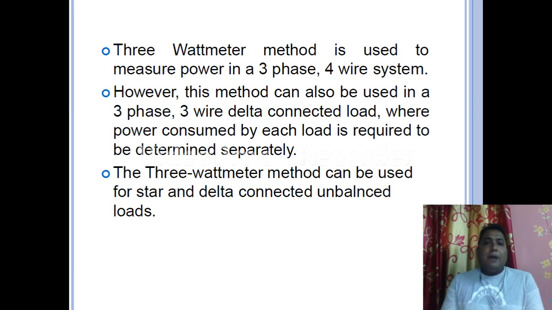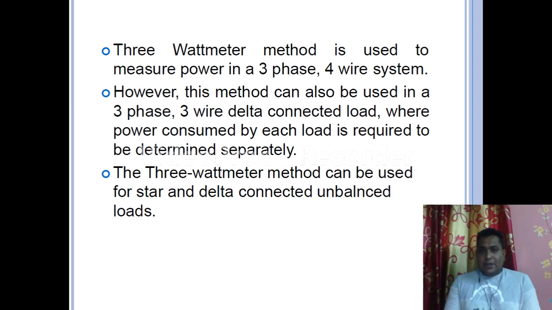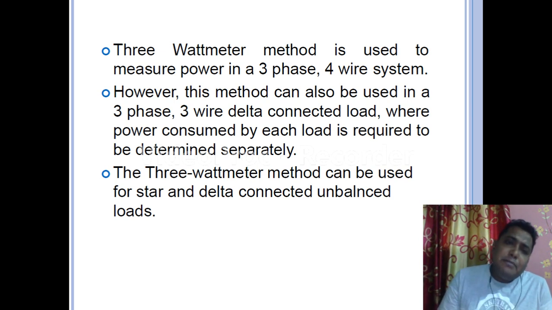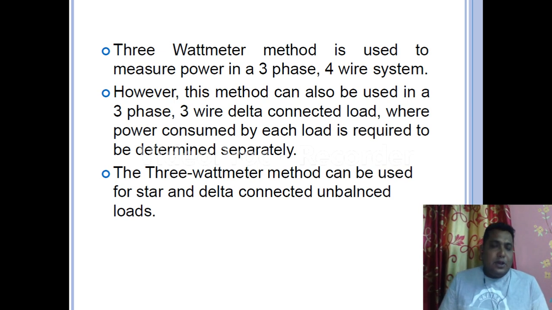The 3 wattmeter method is used to measure power in a three-phase 4-wire system. Very important line: three-phase 4-wire system. That means a star connection where there are 3 phases but 4 wires. Why are there 4 wires? Because in a star connection we have 3 phases and a neutral line. So how many wires are there? 3 phases and a neutral line, so 4 wires.